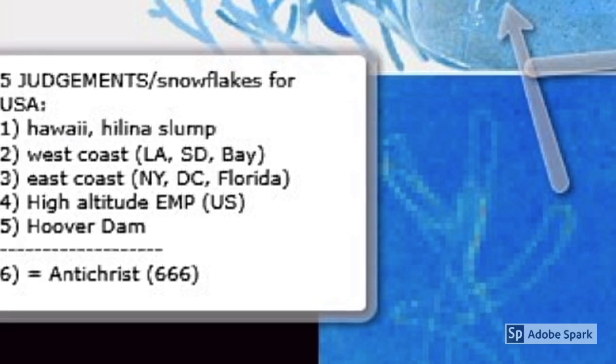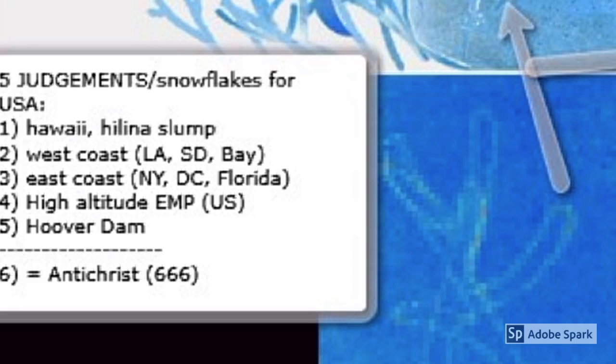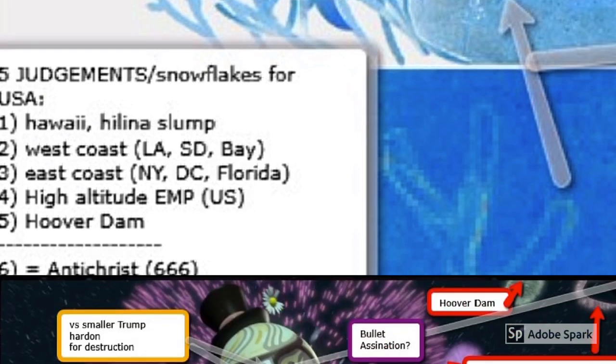The first is Hawaii. The Helena slump will fall off. This will then take out Hawaii and then the West Coast. About a week later or so, around July 4th probably, the East Coast will be attacked by a sneak attack by Russia. And then finally a high-altitude EMP, probably by the US-controlled CIA and North Korea. And then finally the Hoover Dam.